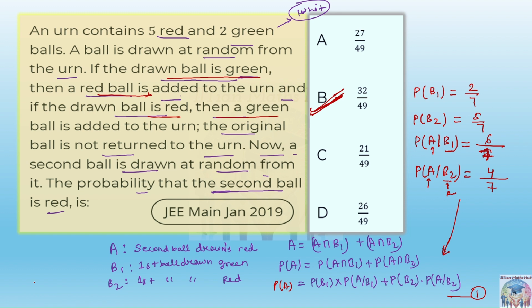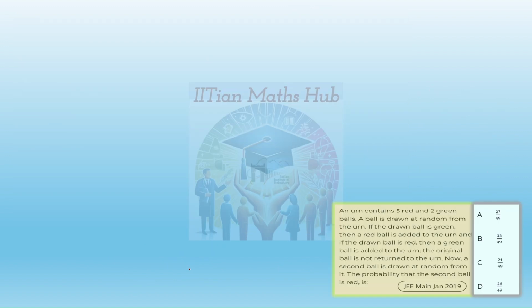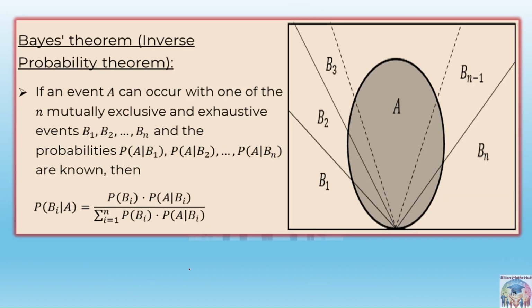That is understood, right? Because drawing a ball from a bag which is red or green, they are exclusive events. But holistically they are exhaustive also, isn't it? So if you add these two probabilities, 2 by 7 and 5 by 7, you will be getting one. You are getting the sample space.